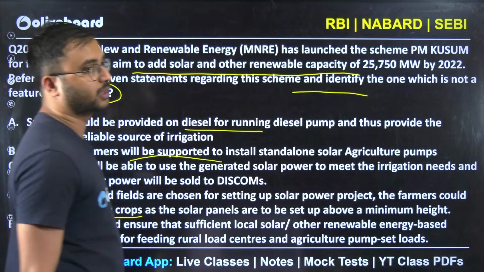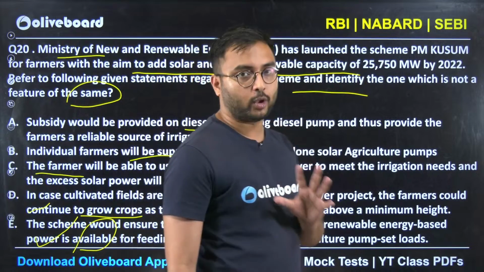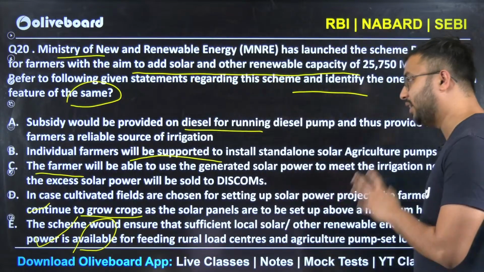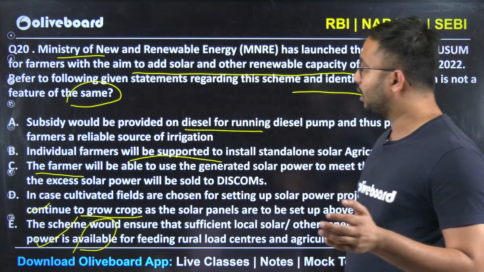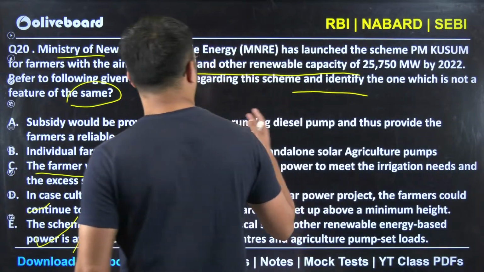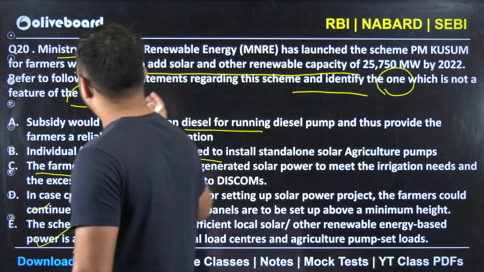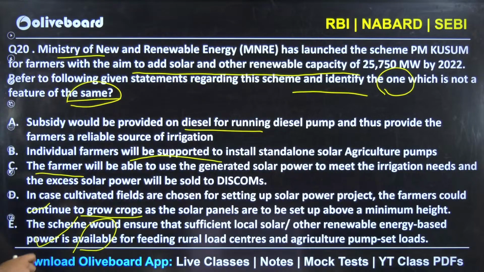Look at all these statements. If you look from a generic point of view, be honest to yourself, all of these statements seem to be very, very correct. But as you all know, what is the question saying? Identify which one is not a feature of the same. So one of the statements which seems to be correct, it is not.